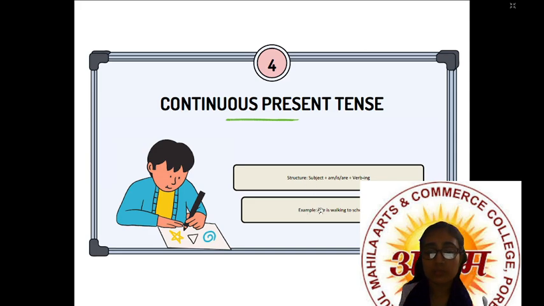So subject means she. If she is there, that's why is. Verb is walk plus ing, walking to school, right? Whatever the object is there, that will come in the last. So subject plus am or is or are plus verb ing. She is walking to school.